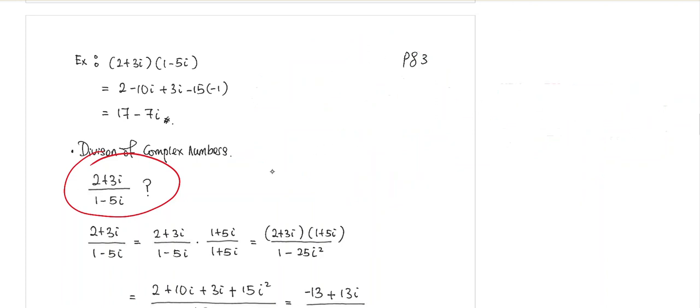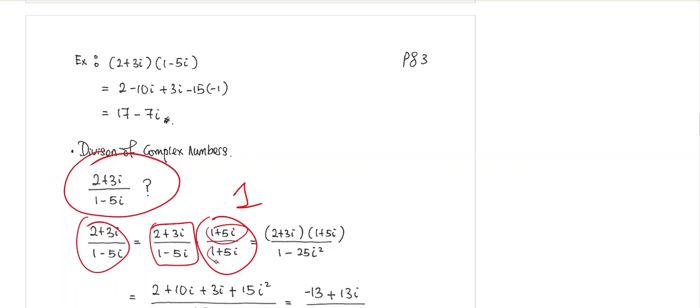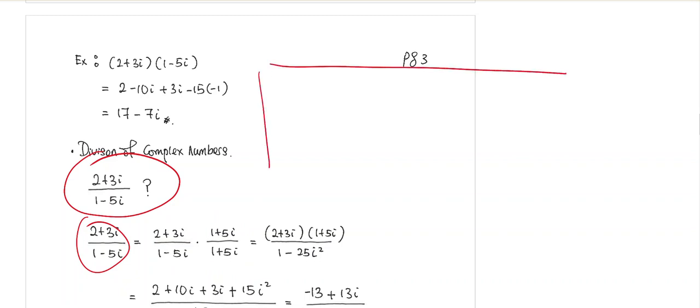Right now we have 2 plus 3i over 1 minus 5i, which is the same as 2 plus 3i over 1 minus 5i times 1. So this is exactly the same complex number divided by the same complex number, and the old rules still hold here. This is still 1. What happens to the numerator? The numerator we are going to distribute, and the denominator we are also going to distribute. For the denominator, just pay attention to 1 minus 5i multiplied by 1 plus 5i.